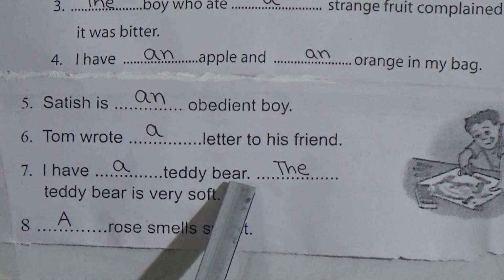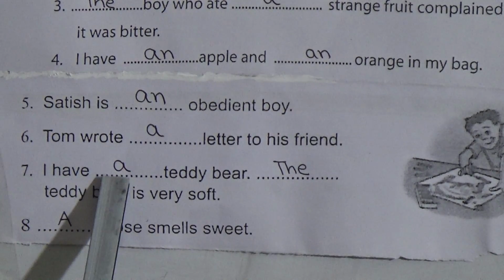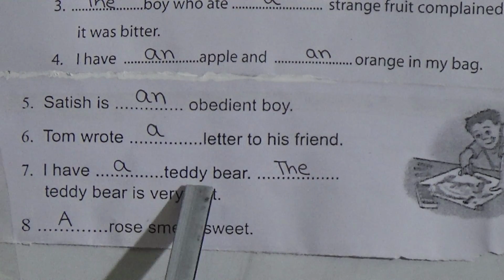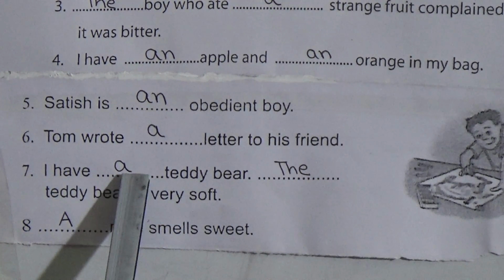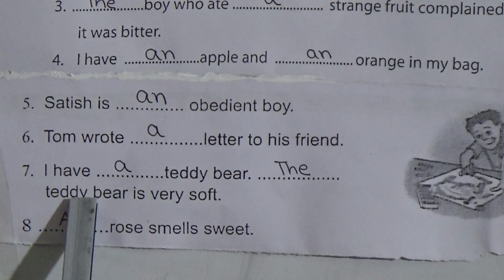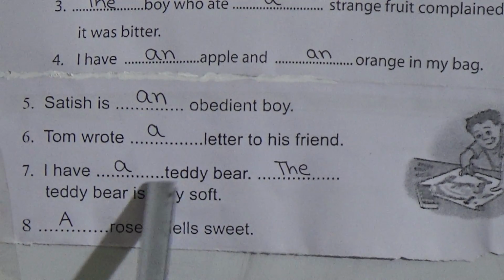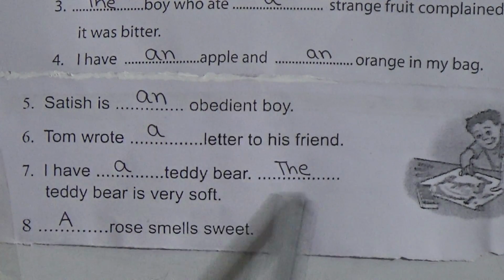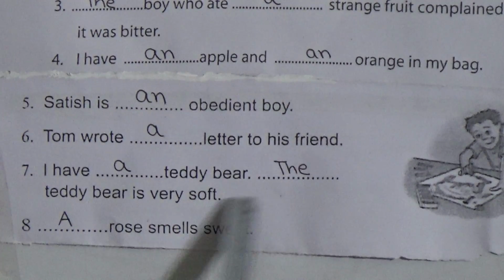Number 7. I have a teddy bear. The teddy bear is very soft. We used here a because a teddy bear means any bear, and T also starts with a consonant. And the teddy bear is very soft because this teddy bear has been mentioned before, so we used the here. The teddy bear is very soft.